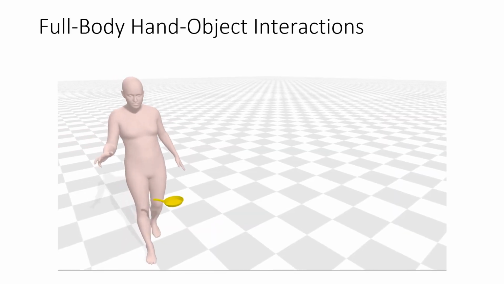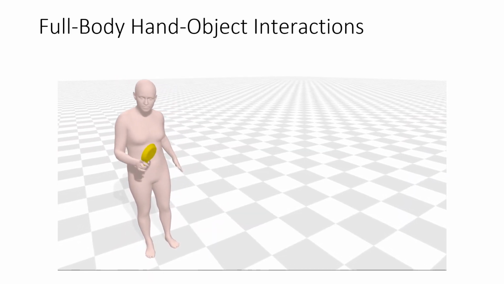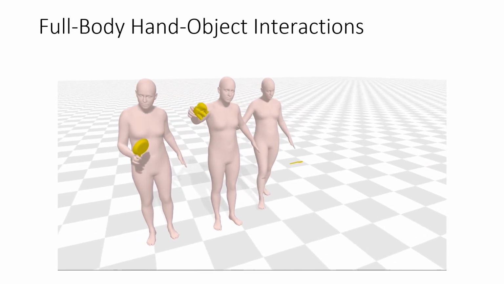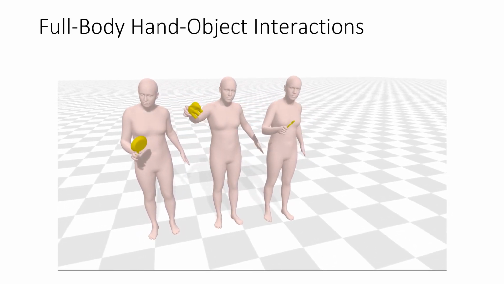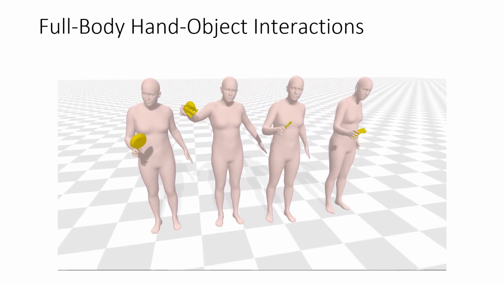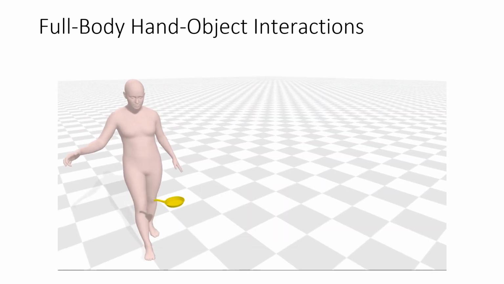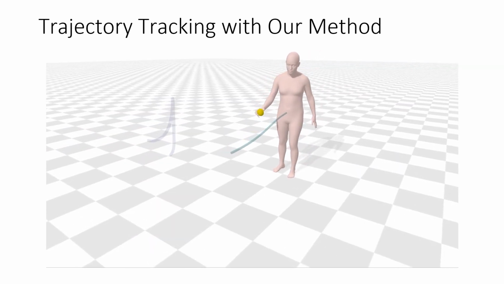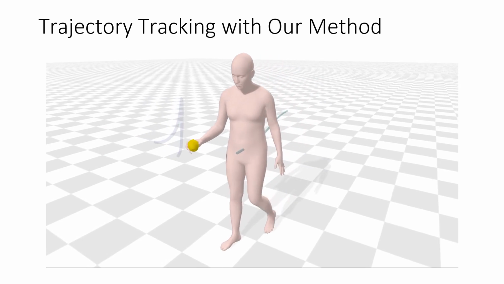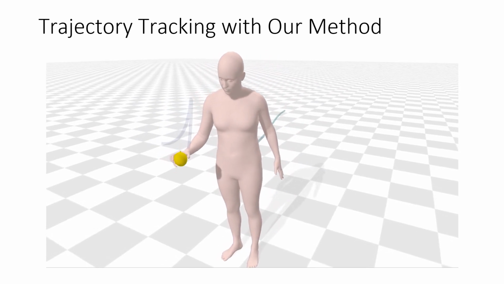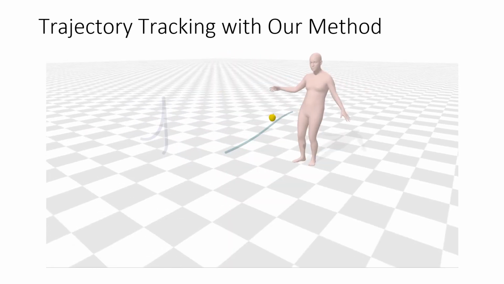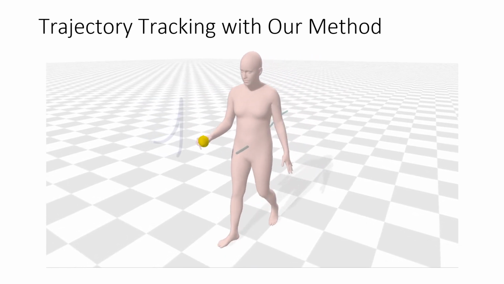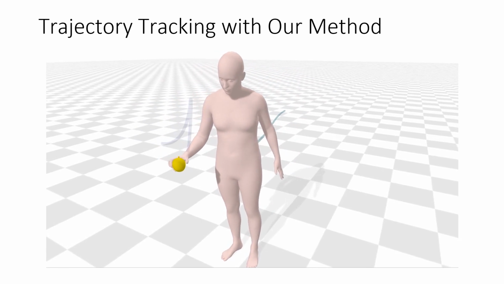In this paper, we introduce the first physics-based method to synthesize dexterous full-body grasping. We model the entire sequence of approaching, grasping and manipulating an unseen object. Furthermore, our approach enables the important task of trajectory tracking. For example, we can generate walking motions along a given trajectory. During this motion, the agent can carry and then move the object. It does so by following a wrist trajectory.